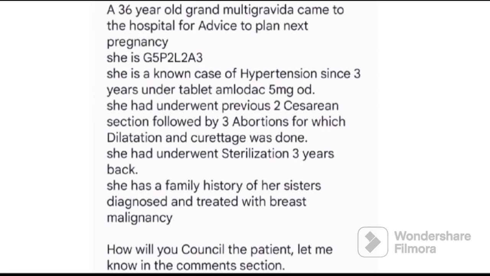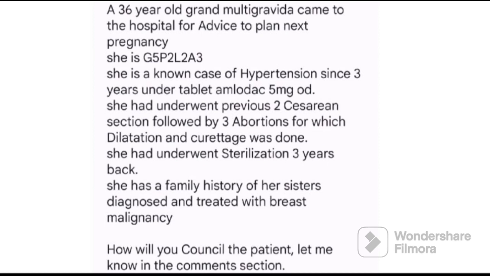Hint 4. She has undergone previous caesarean sections and 3 dilatation and curettage. It denotes her uterus is already weak, lacking support, which after pregnancy may lead to postpartum hemorrhage. In simpler terms, severe blood loss after delivery, severe enough to cause death, or can lead to uterine inertia. Uterine inertia is inadequate contractions during labor, which increases the chances of C-section.